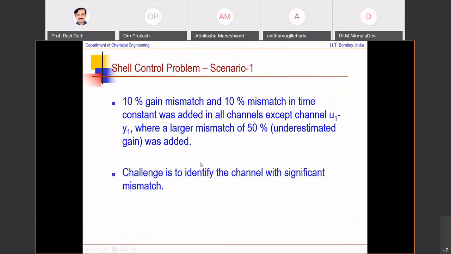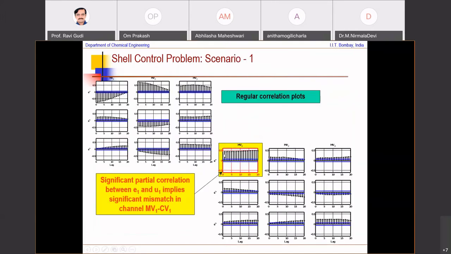So this is the regular correlation plot. The regular correlation plot does not indicate that the mismatch is only in channel U1, Y1. Whereas when you do a partial correlation, it keeps all other correlations under control, and it shows you that the significant mismatch is present in U1, Y1.